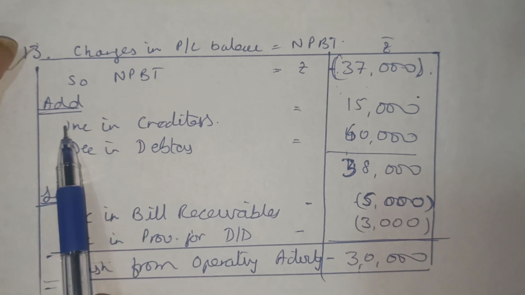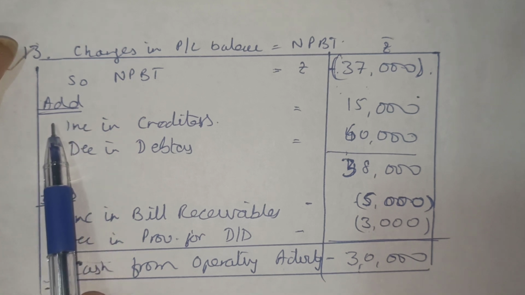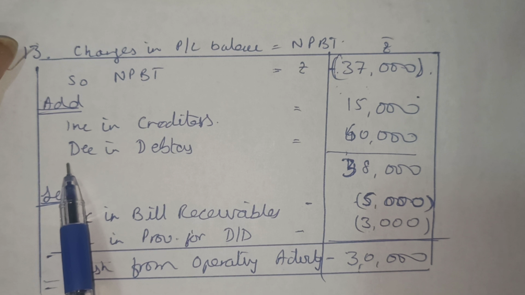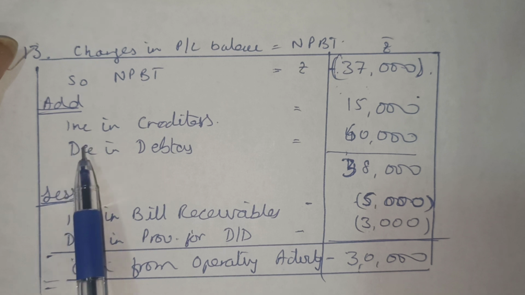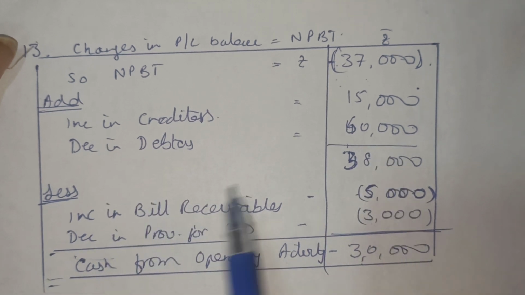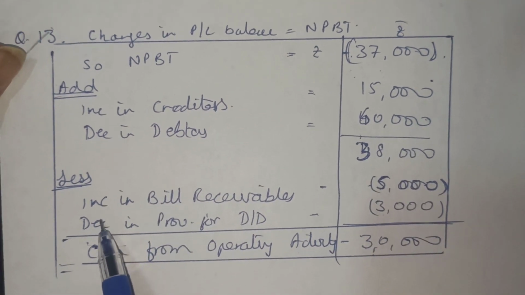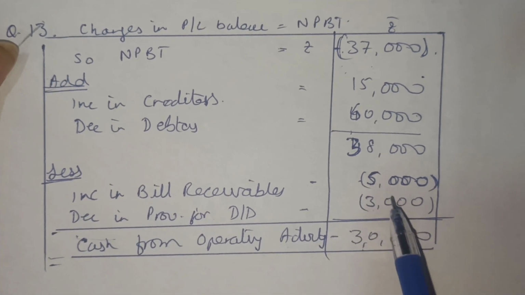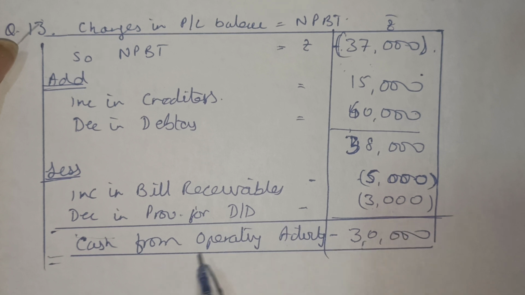Then we add all those things that have to be added. There is no non-cash and non-operating expense here. From the working capital changes, increase in creditors and decrease in debtors will be added. Increase in receivables and decrease in liabilities will be subtracted. That is 5,000 and 3,000 subtracted. Cash from operating activities comes to rupees 30,000.